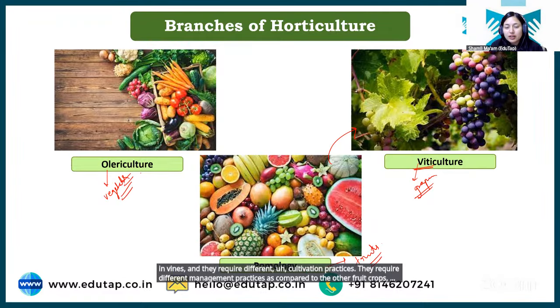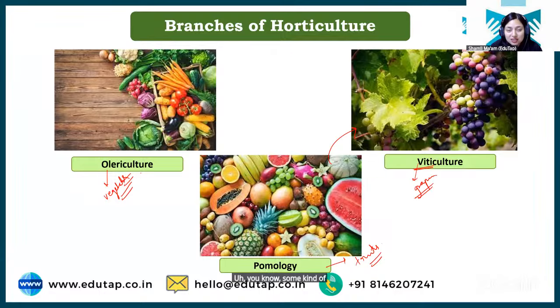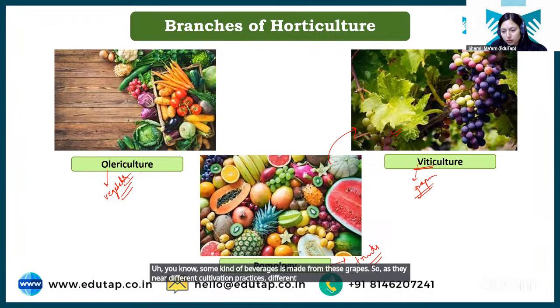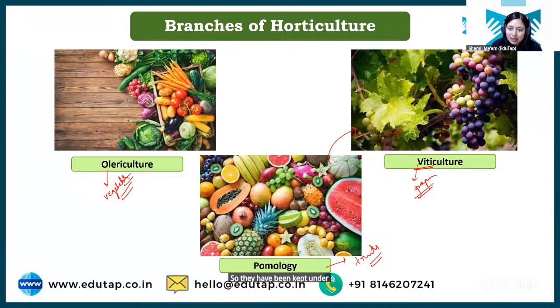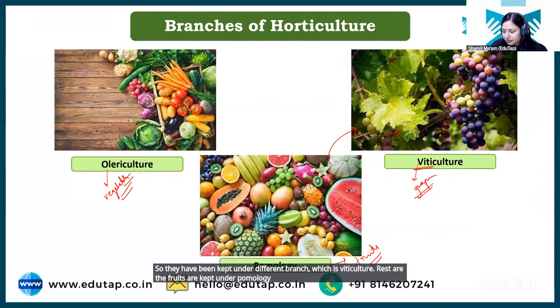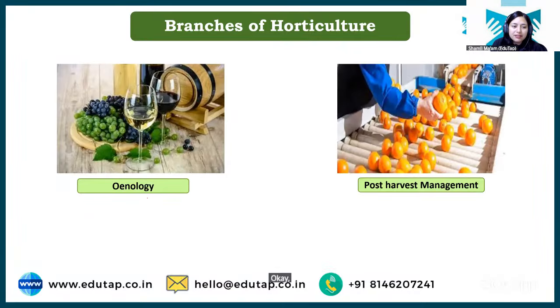Okay. Also, grapes are considered significant as some kind of beverages is made from these grapes. So as they need different cultivation practices and different management practices, they have been kept under a different branch, which is viticulture. Rest other fruits are kept under pomology. Clear? Okay, then we have enology.